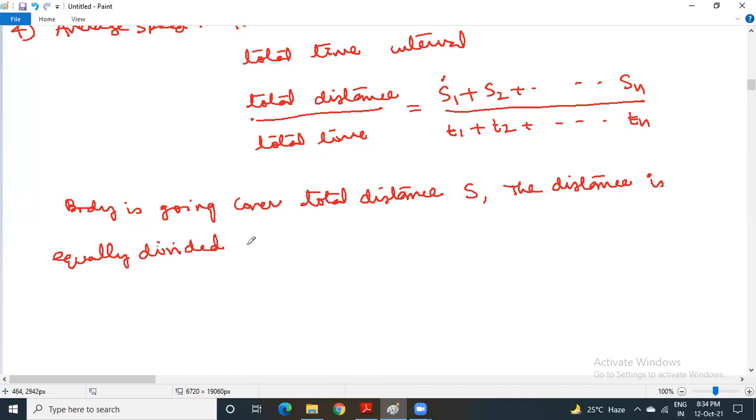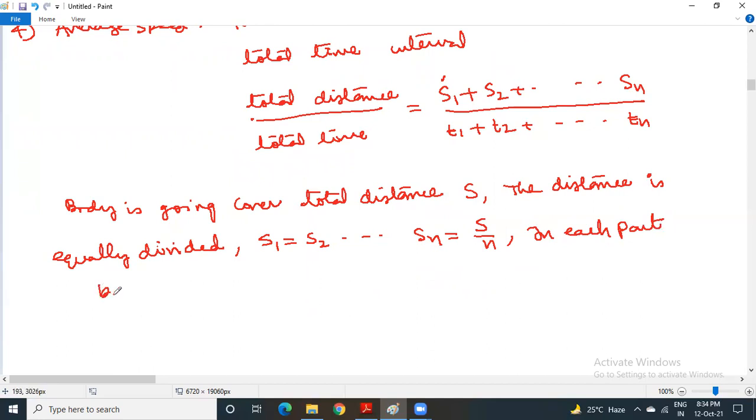And equally divided means S1 is equal to S2 is equal to Sn is equal to S by n. So it is divided into n parts. Each part is equal to S by n.